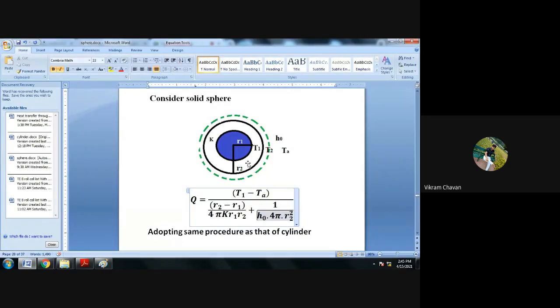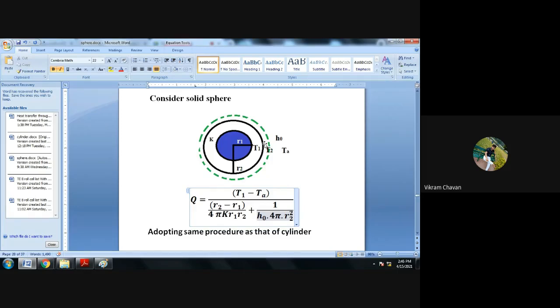Heat transfer from the external surface of the solid sphere towards the external environment happens if T1 is greater than T2 and TA. Heat transfer within the insulating material is considered conduction, and from the external surface of the insulating material to the environment it is convection.